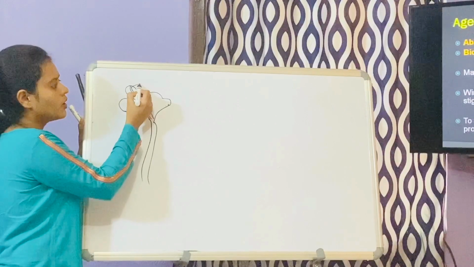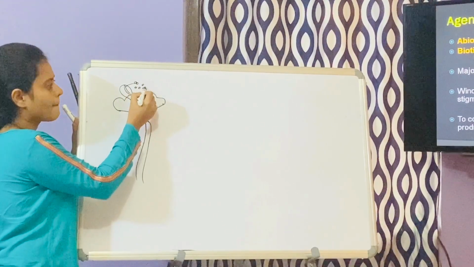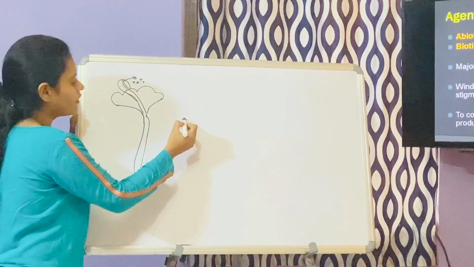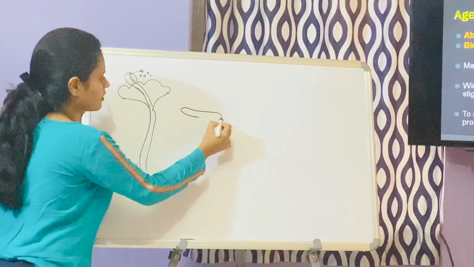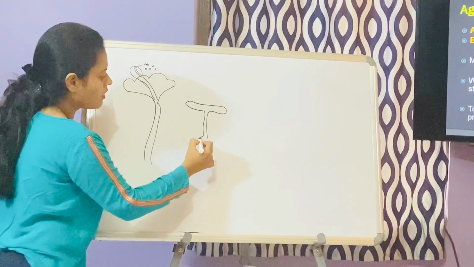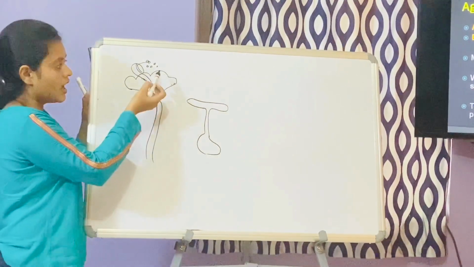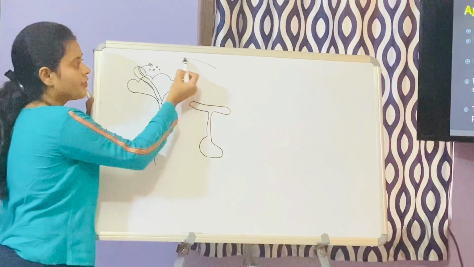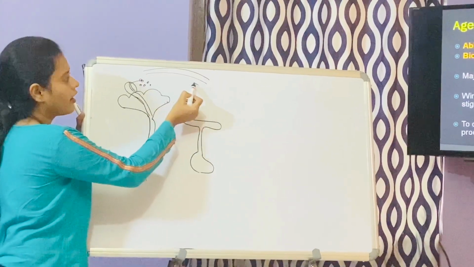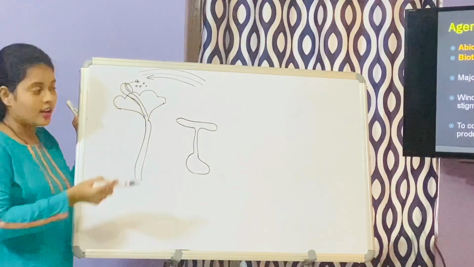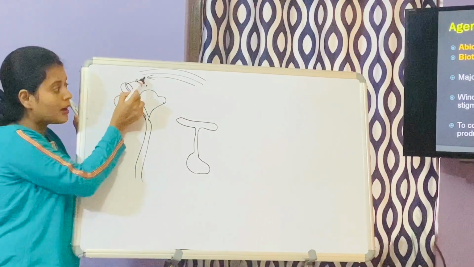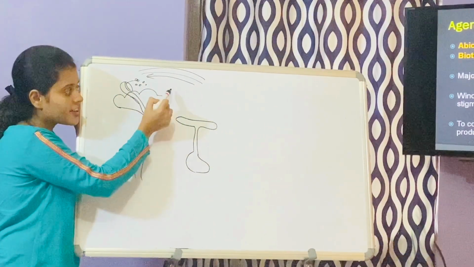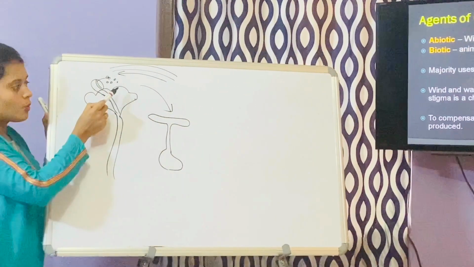From the anther, pollens are released. There is one more flower over here, and this is the stigma. And suppose wind is flowing or air is coming in this direction and pollen has to come to the stigma in this direction. So what happens over here?